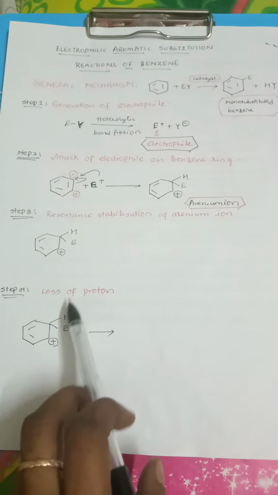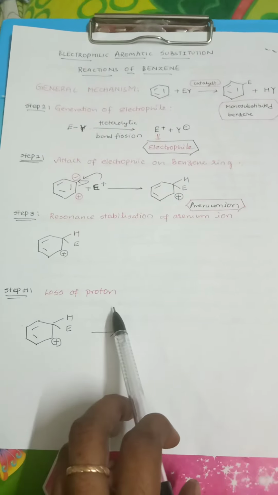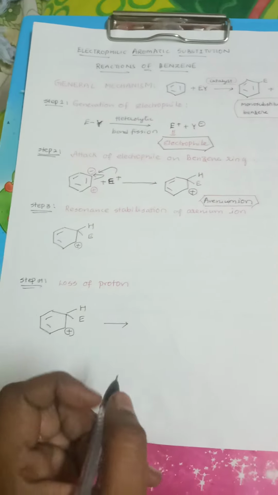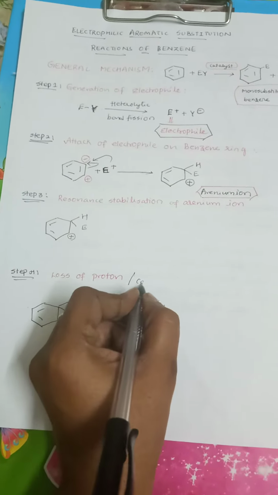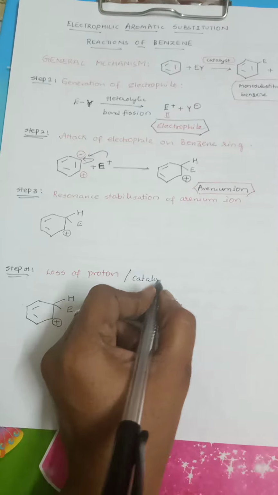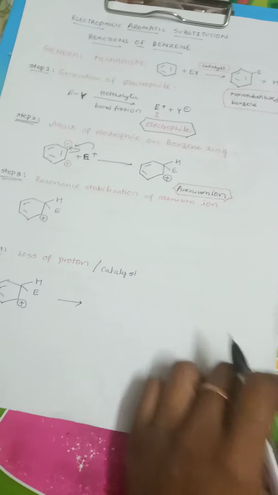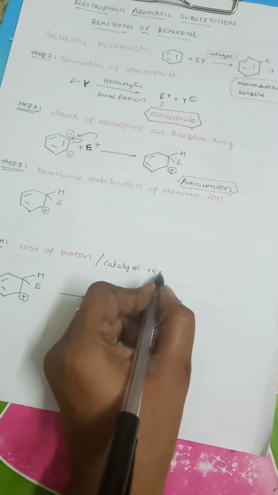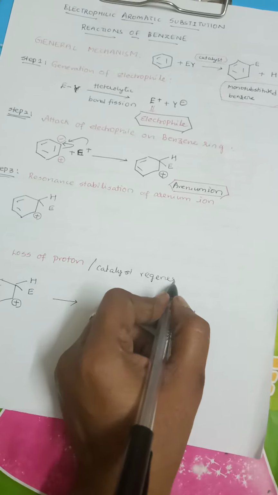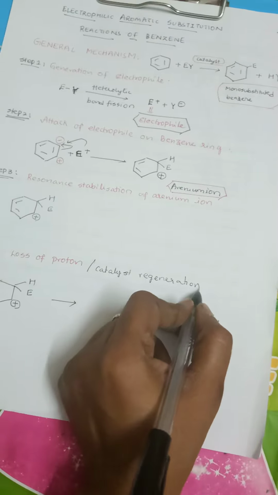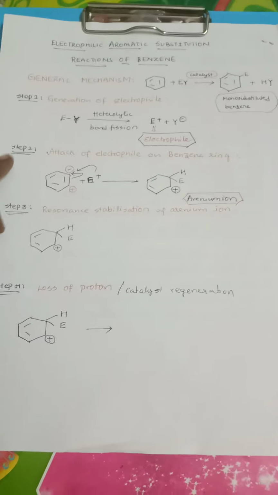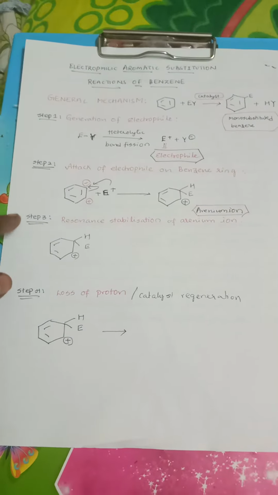And the fourth step is loss of proton. In this step itself, catalyst regeneration will also occur. These are the 4 steps involved in any electrophilic substitution reaction of benzene.